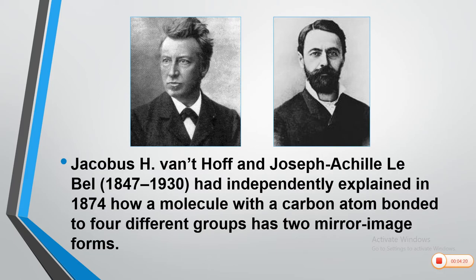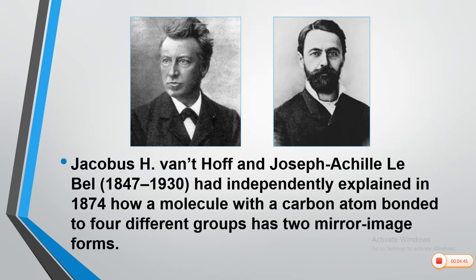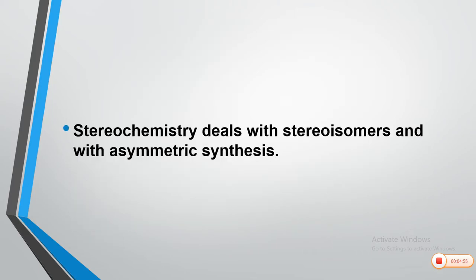Then, Van 't Hoff and Le Bel independently explained in 1874 how a molecule with a carbon atom bonded to four different groups has two mirror image forms. So, initially in 1848, the structures were identified by Louis Pasteur. Then, in 1874, the work was extended and correlated in this way by these two great scientists, Van 't Hoff and Le Bel.